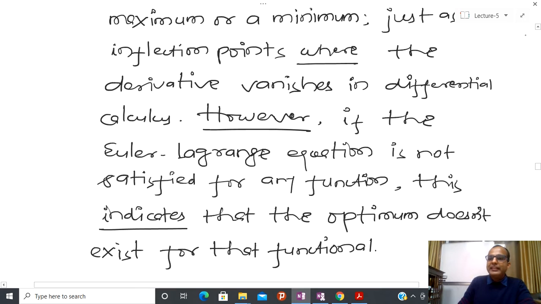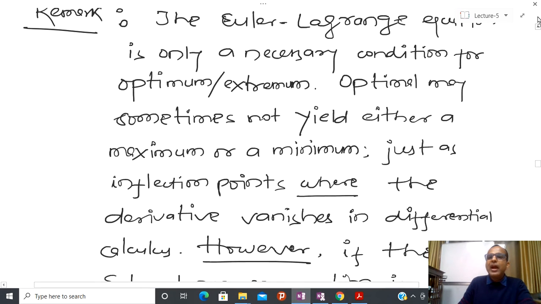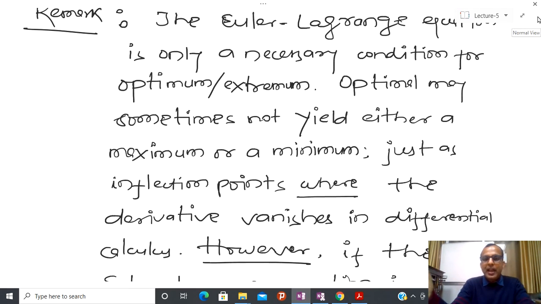So what we are saying is that suppose you have defined the functional, and after that you calculate the increment, then the variation, and after the variation we get the Euler-Lagrange equation.